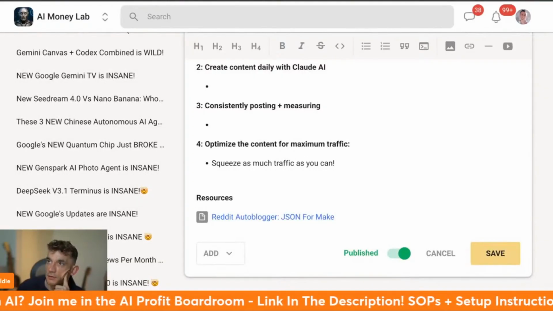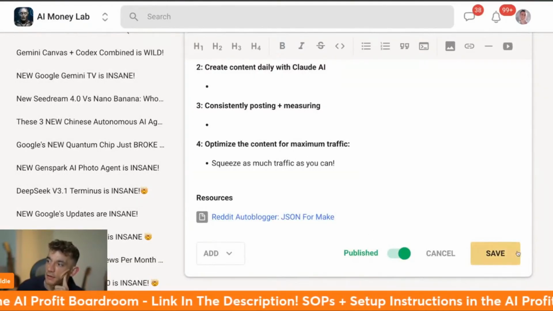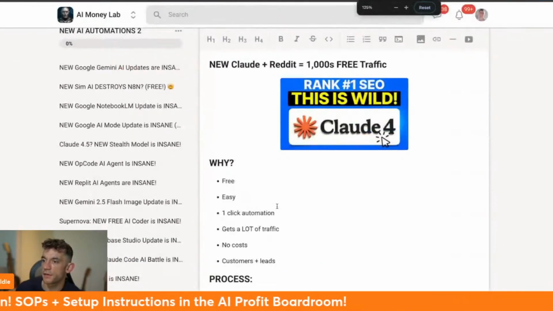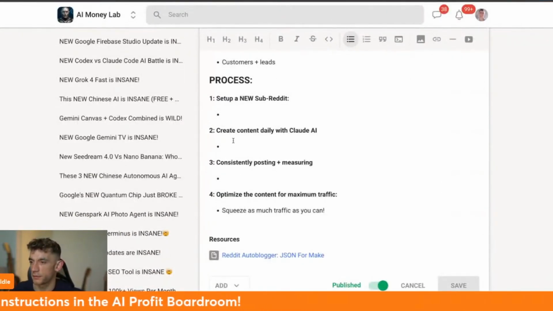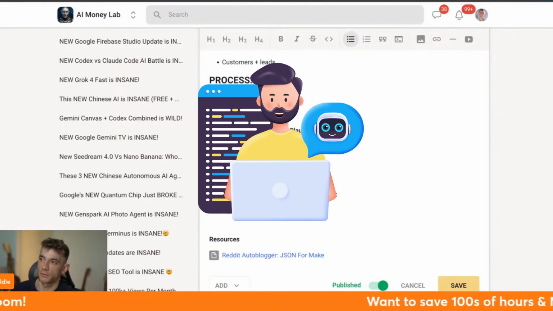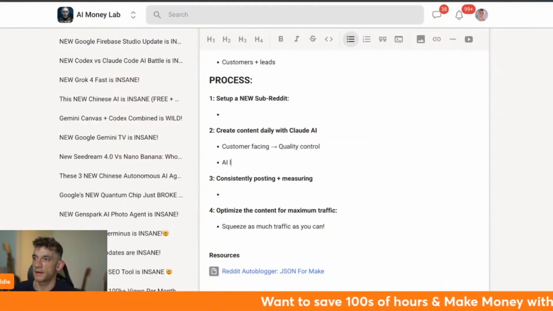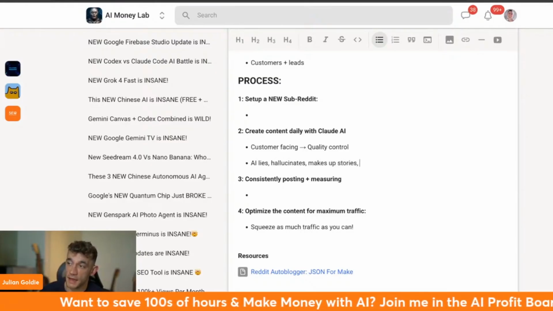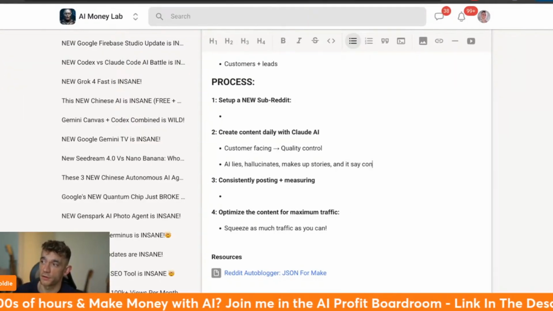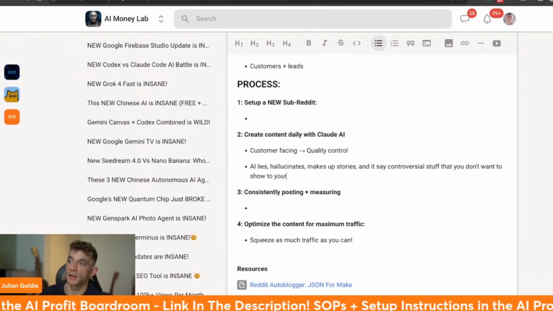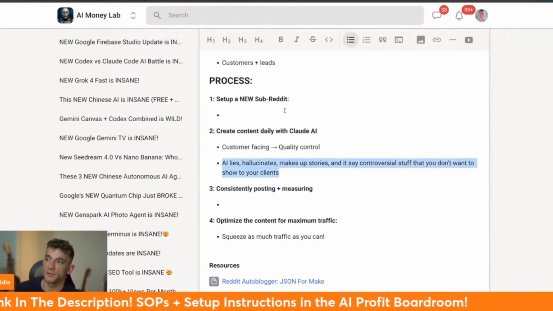Coming back to this, you can use an auto blogger. I don't recommend it, and the reason is that if you've got anything customer facing, if we skip to step 2, customer facing stuff, you always want a quality control, right? Why is that? It's because AI lies, hallucinates, makes up stories, and it can say controversial stuff that you don't want to show to your clients. And that's why we don't use the auto poster.